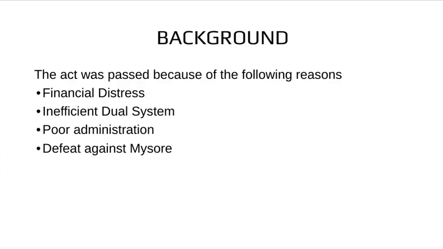For the background of the Regulating Act, we need to understand first the causes. So the act was passed due to the following reasons. First reason was financial distress. The company was expected to pay £40,000 annually to the British government in lieu of their monopoly, which the Queen granted to the company.